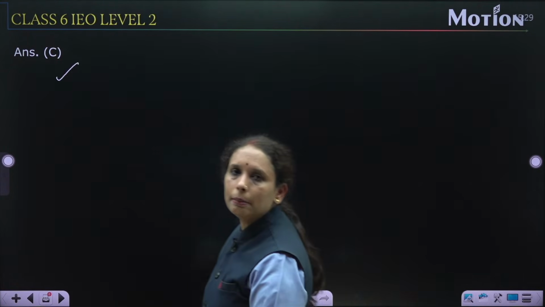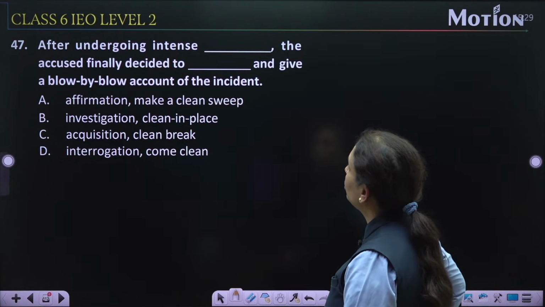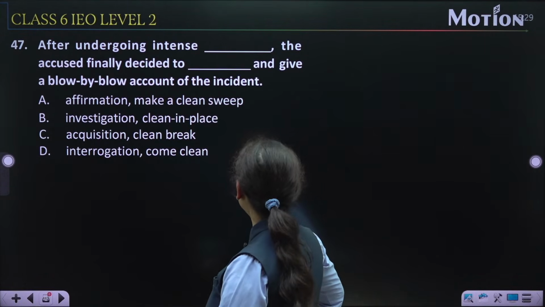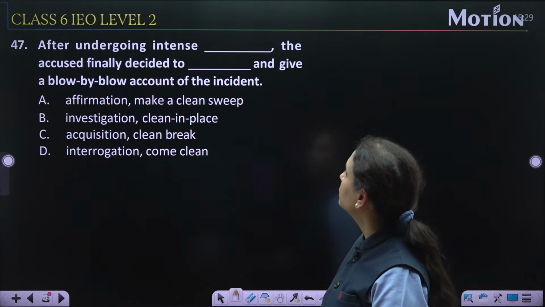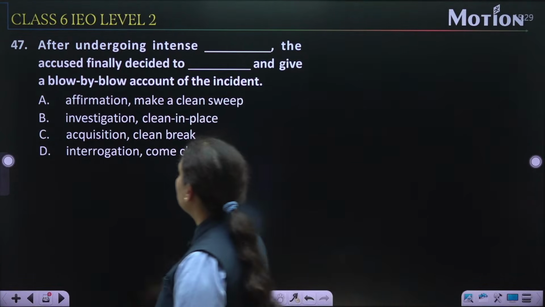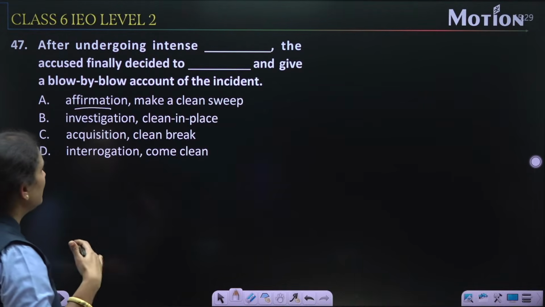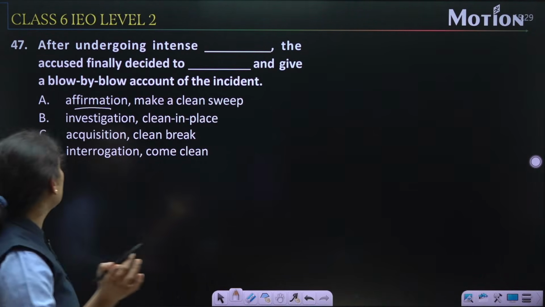Now question number 47. After undergoing intense dash, the accused finally decided to dash and give a blow by blow account of the incident. Okay. So देखो, affirmation एक affirmative चीज है. Make a clean sweep. It means साफ मतलब दूर हो जाना. Investigation हम किसके लिए यूज कर सकते हैं?